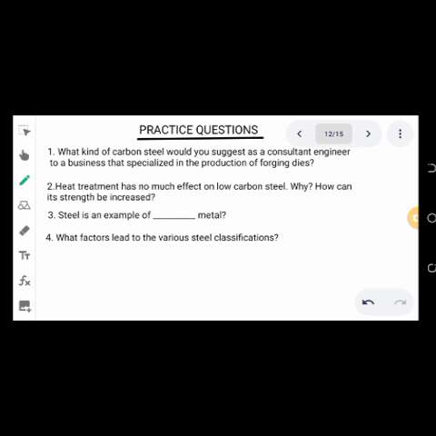Third one says, steel is an example of what metal? Of dash metal. That's a straightforward question. Fourth one, what factors lead to the various steel classifications? We said we have four categories of steel: the carbon steel, the alloy steel, the tool steel, and the stainless steel. What are the factors that lead to that various classification?